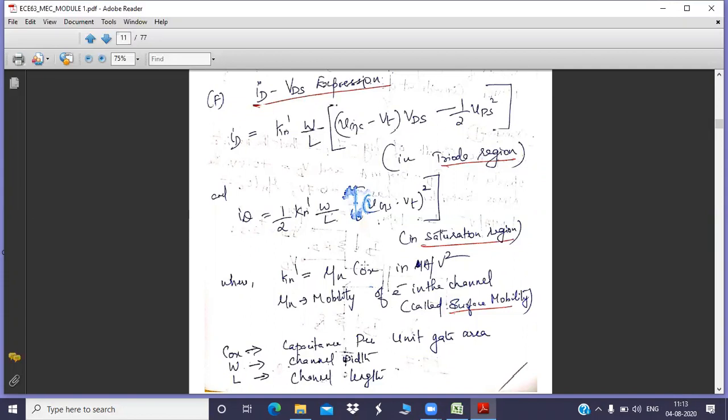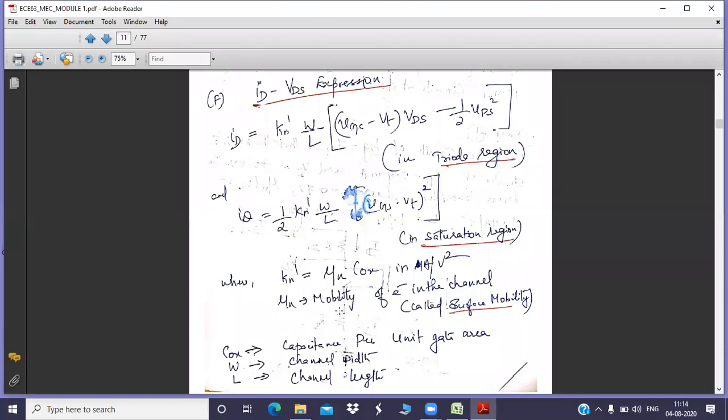Understood? So this COX along with mu n. What is mu n? Mu n is the electron mobility. You know that the current flow through the MOSFET corresponds to the flow of electrons, isn't it? So that electron has some mobility, and that mobility is represented by mu n. That mu n along with COX, that product is nothing but n dash, which is a constant. It is otherwise known as the process technology constant.